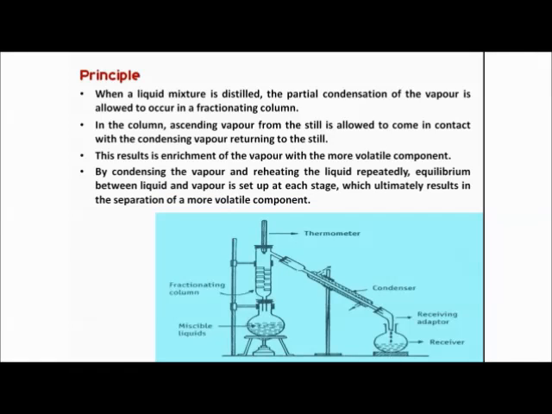So by condensing the vapor and reheating, you see here we have condensed the vapor in the fractionating column, and again we have reheated it here. By reheating the liquid repeatedly, equilibrium between the liquid and the vapor is set up at each stage, and this ultimately results in the separation of the more volatile compound, because the more volatile component will finally come out from this still or from this apparatus.